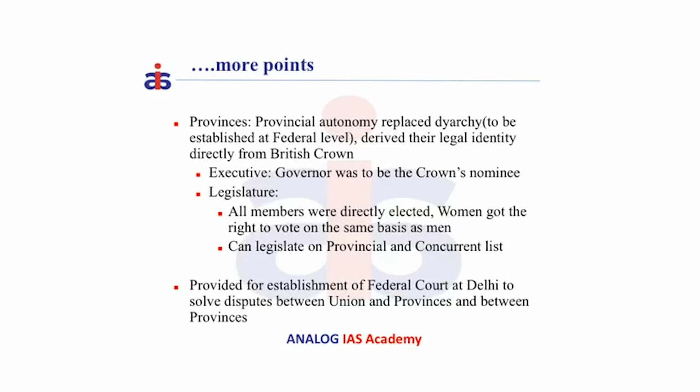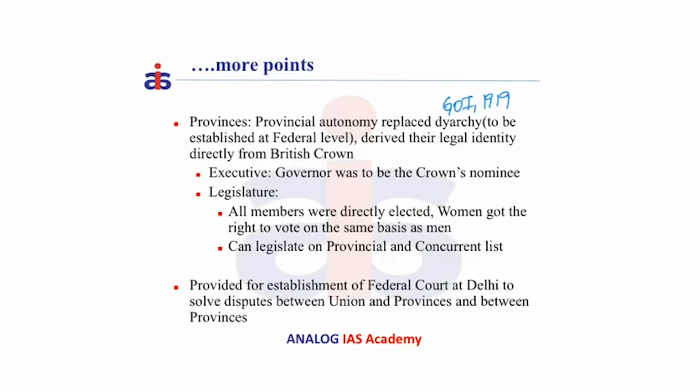Provincial autonomy was given for the first time, which replaced diarchy, which was introduced in the Government of India Act of 1919. Now, the provinces derived their authority directly from the British Crown, unlike earlier, where they were under the superintendence of the Governor General of India and the Secretary of State.